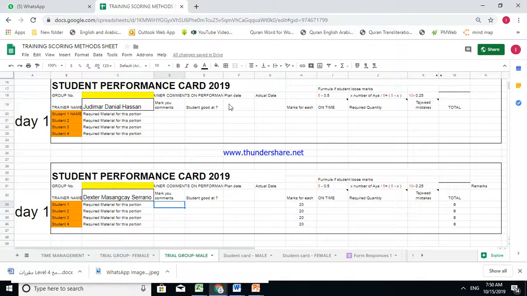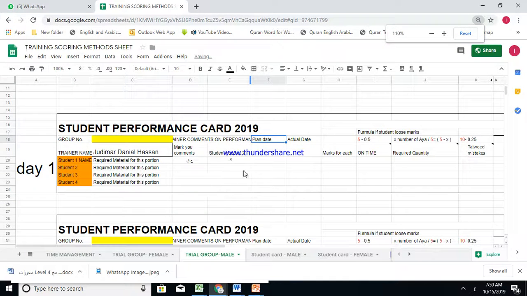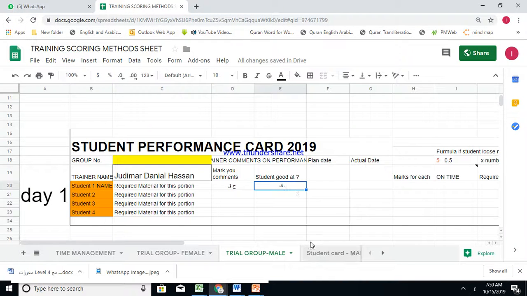How to mark: again, you write the comments. The student did حرف الحاء, حرف القاف. What he's good at, he's good in حرف الكاف, which is required from the student, but he's very good in it. I don't need to train the student. This is what the student is good at. Be careful.